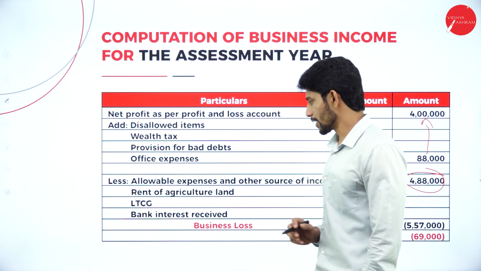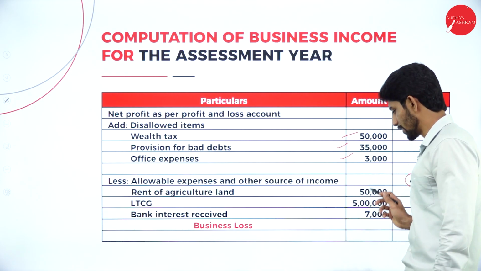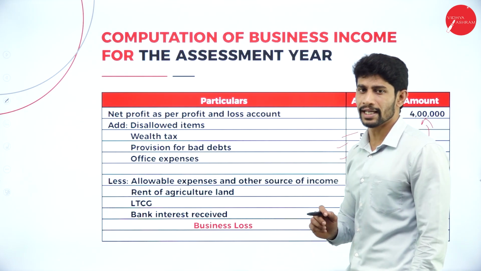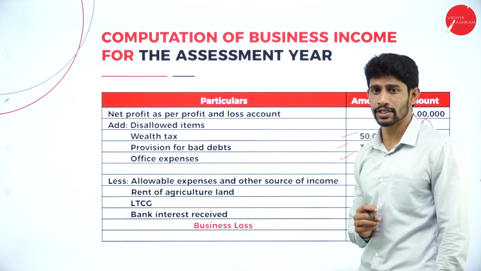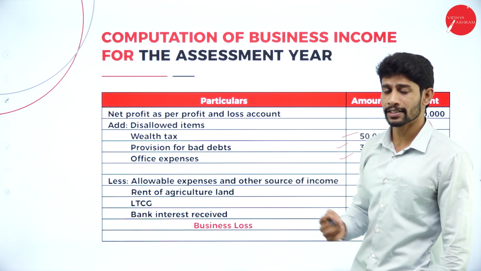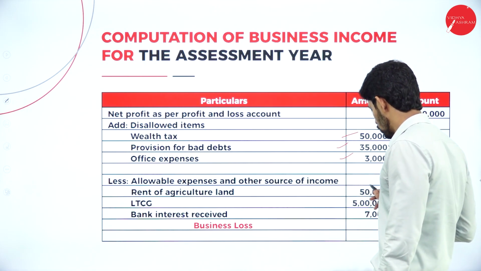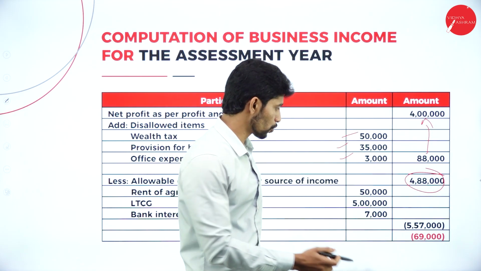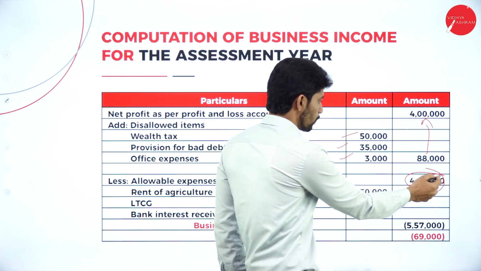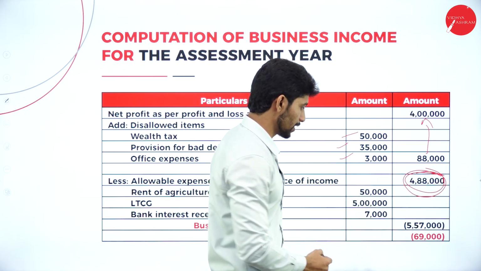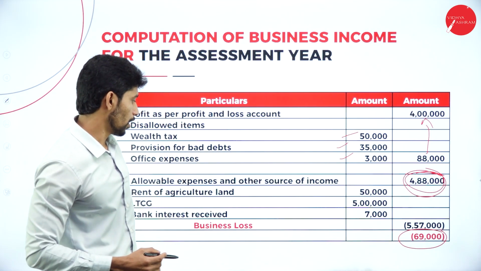In that, rent of agriculture land, relating to other sources, of rupees 50,000. Next, long-term capital gain of rupees 5 lakhs and bank interest received, that is also not relating to business income. But what he did, he added that amount to the business income. So now we are deducting it. Bank interest received 7,000. So in total you will get rupees 5,57,000. Deduct 5,57,000 from 4,88,000. If you deduct it, you will get the minus balance of 69,000.